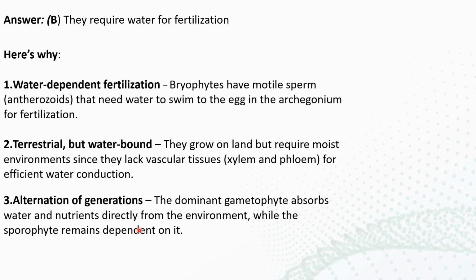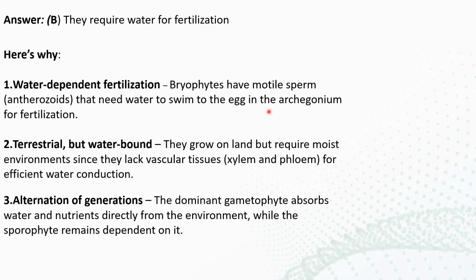Each part of the plant has to absorb the water and nutrients from the air, and then it survives. Like that, the bryophytes can survive without specific vascular tissues or roots, under certain conditions. This is the perfect example of how they are known as amphibians of the plant kingdom.